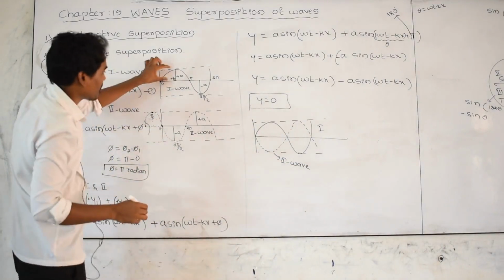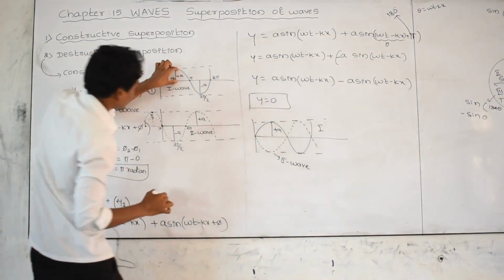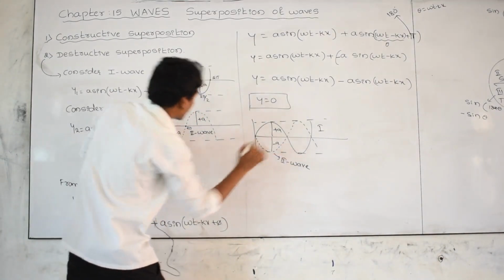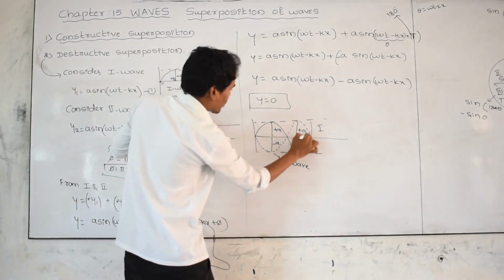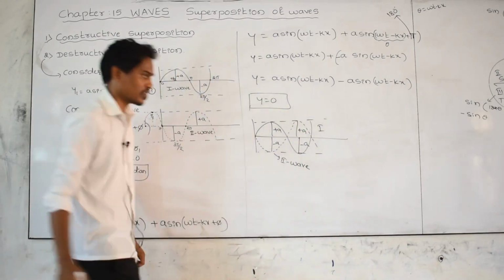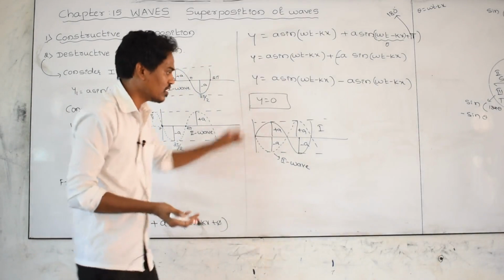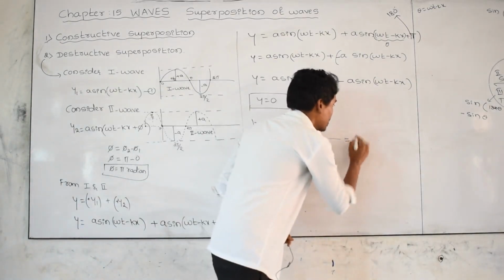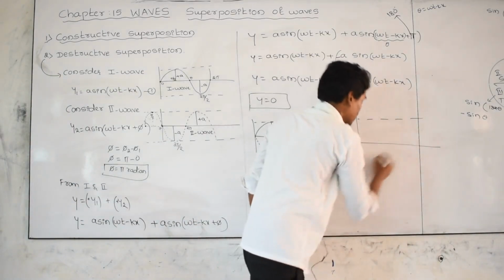Let us see here: for the first wave this is plus A, for the second wave this is minus A. At the next dotted line, this is plus A for one wave and minus A for the other. Plus A and minus A cancel, then the resultant wave I am taking here.